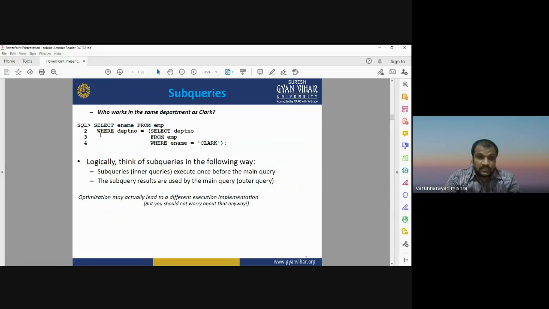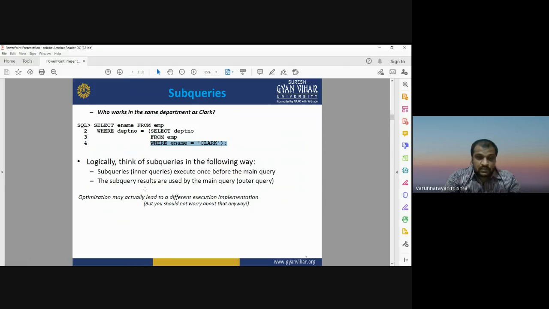Then in the second line you will write where department number. You have to select the department number, and after that you can select from the employee name. So you can get the information about which employee is working in the clerk department, from employee where employee name is equal to clerk.